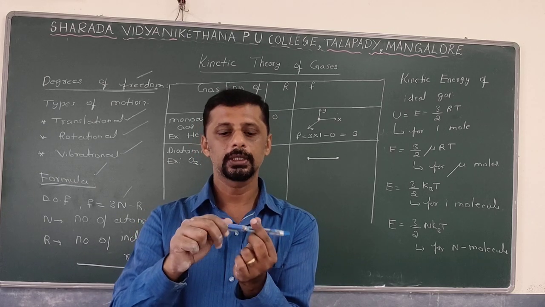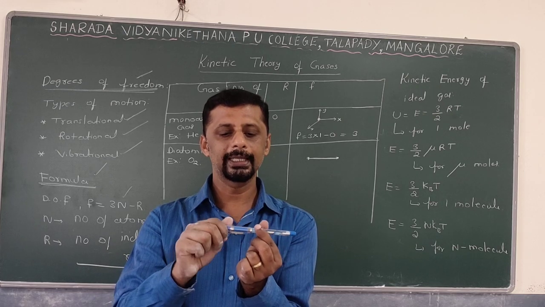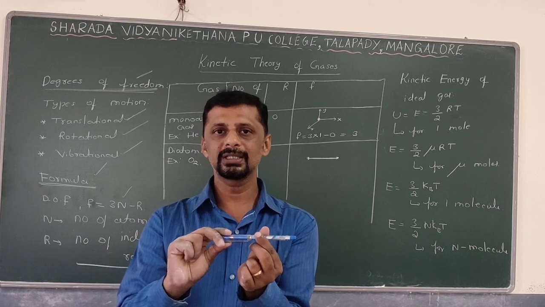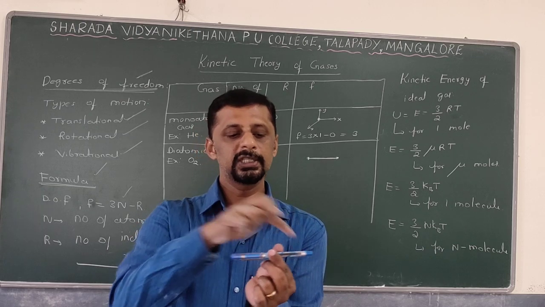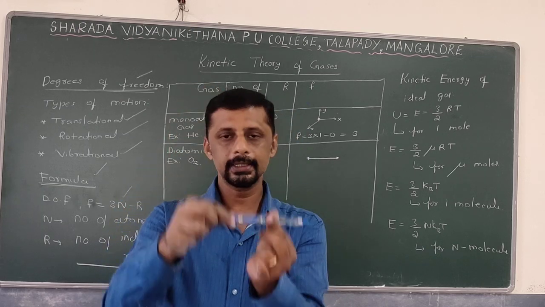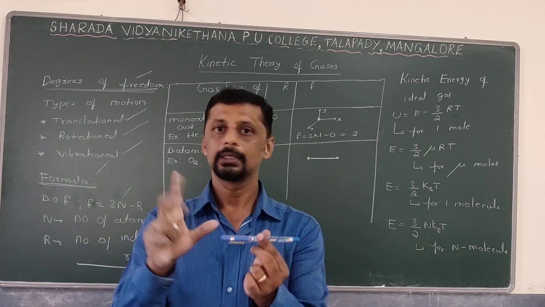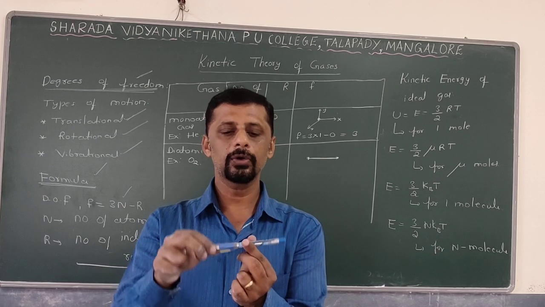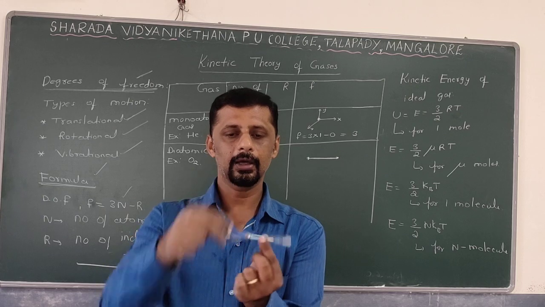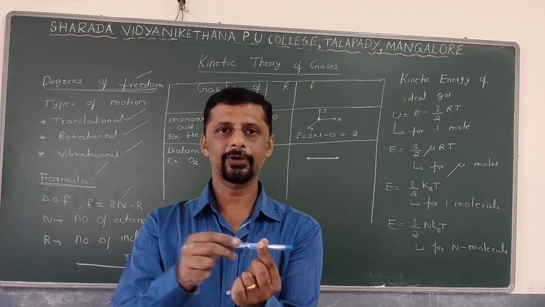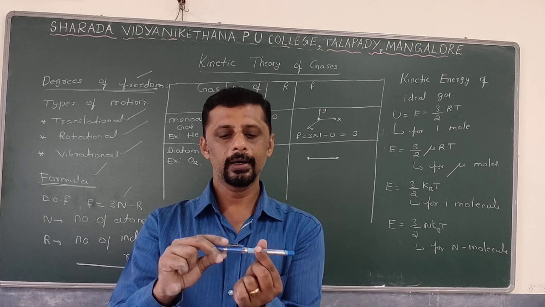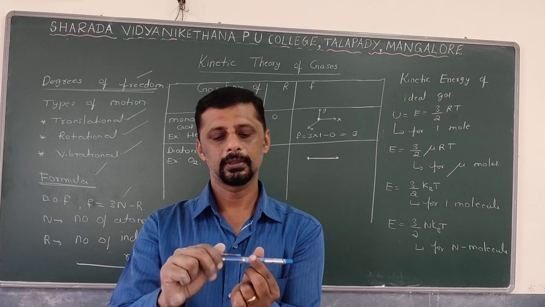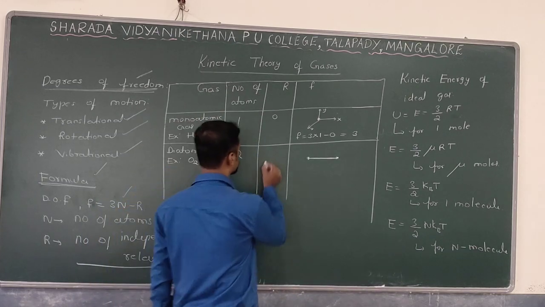But what about this type of motion? If your gas molecule rotates like this, you cannot observe the rotational motion. Therefore, how many restrictions are there? Only one restriction. These 2 atoms together can move along the x-axis, y-axis as well as the z-axis, 3 degrees of freedom for translational motion, and these 2 atoms together can have rotational motion along the vertical axis or along the horizontal axis, but there is a restriction for rotation along this particular axis. Therefore, the number of restrictions here is only 1.